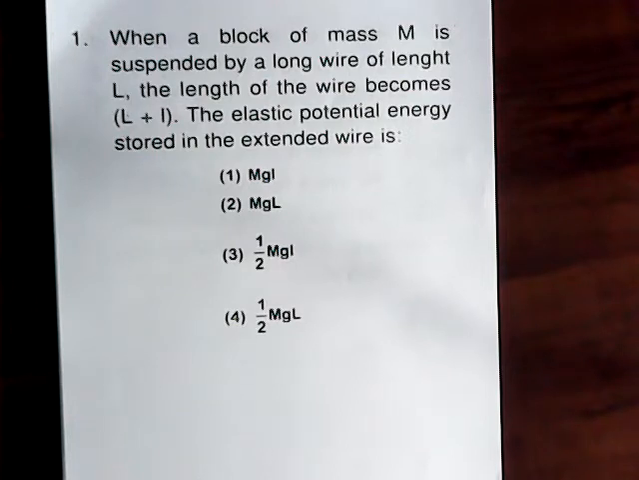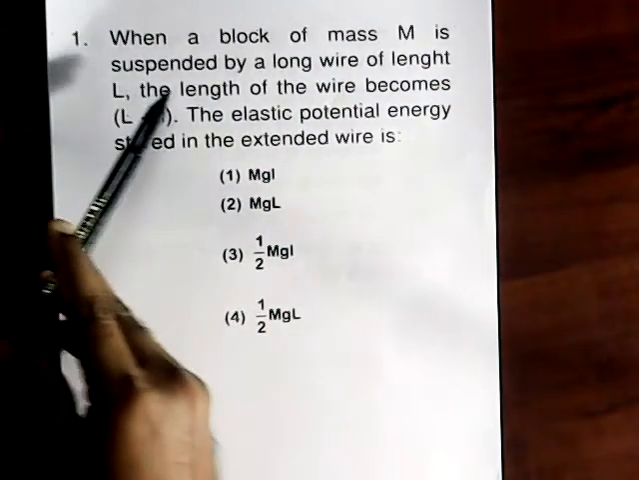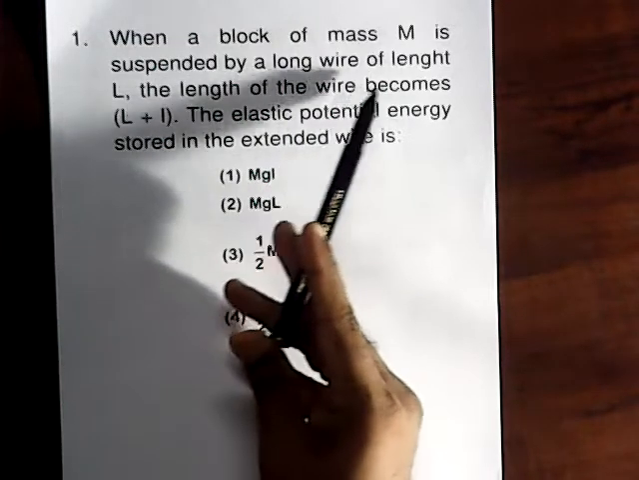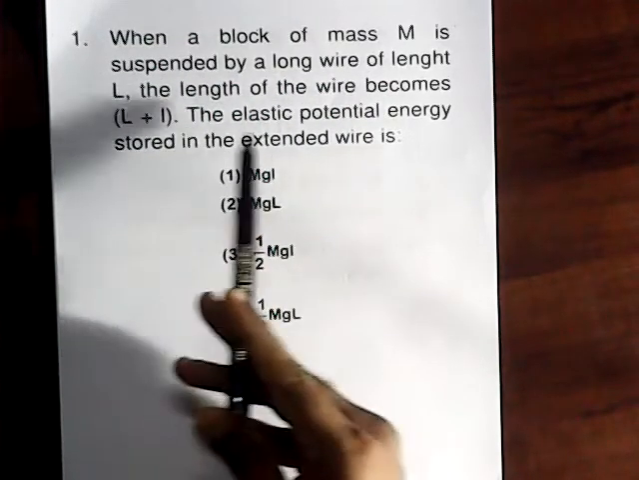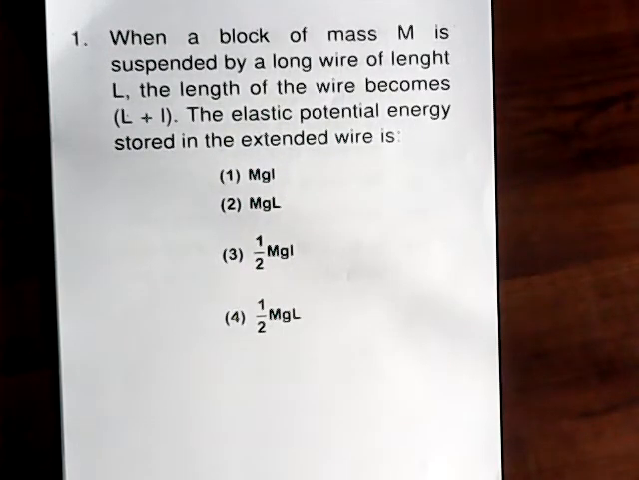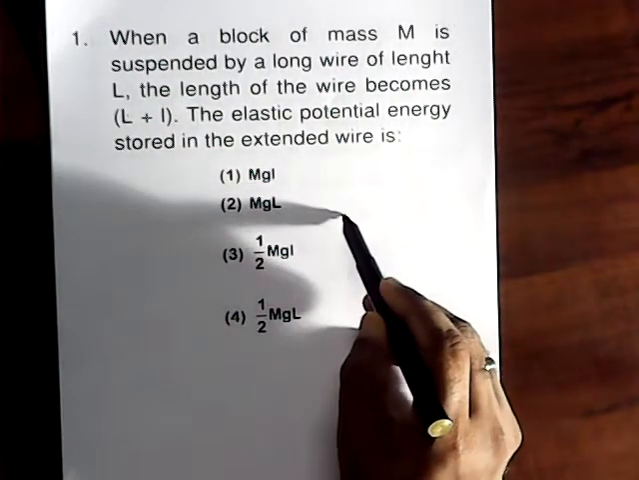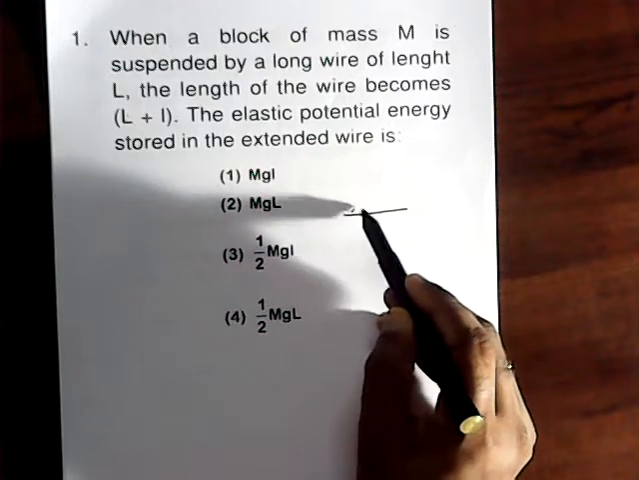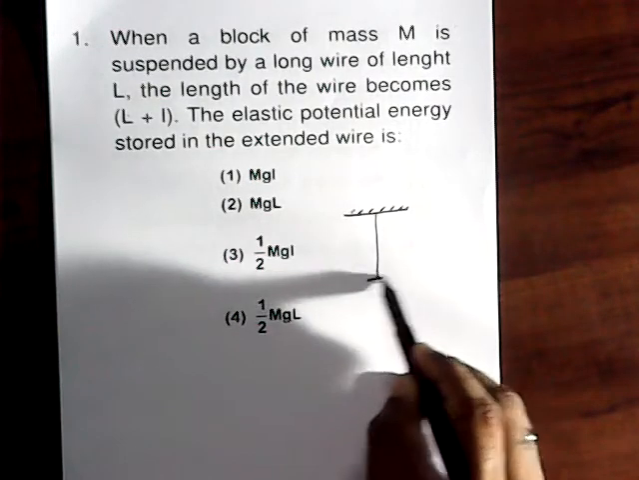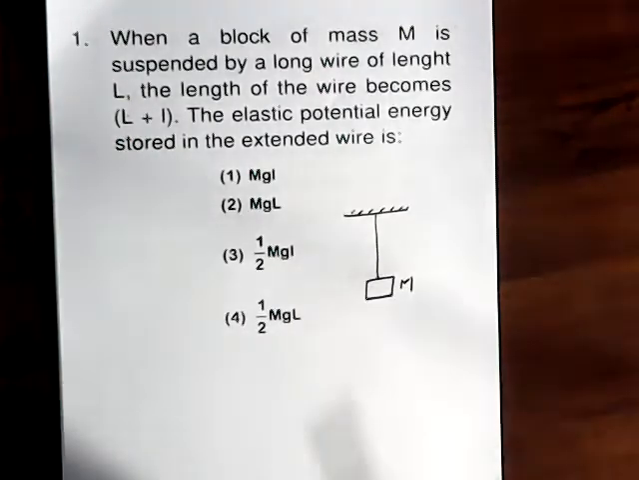When a block of mass capital M is suspended by a long wire of length capital L, the length of the wire becomes L plus l. The elastic potential energy stored in the extended wire is. So, at first we can draw the figure here. A string with a mass, the mass that is given as a capital M.